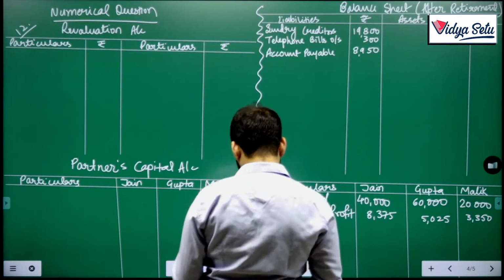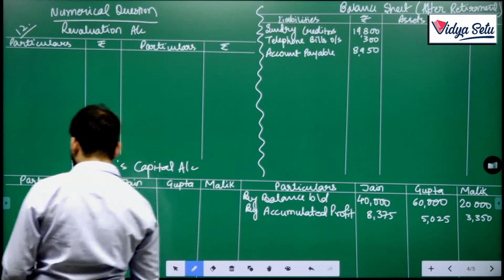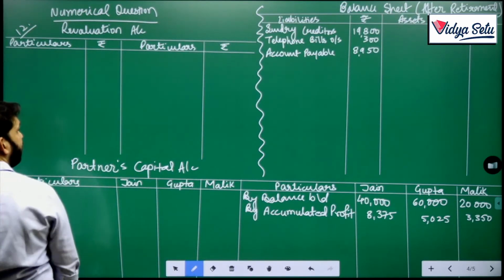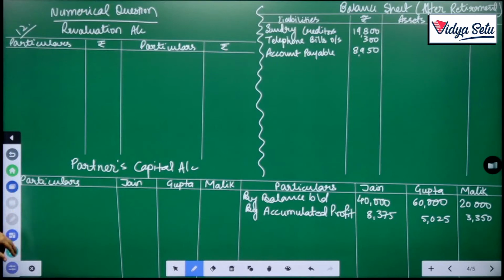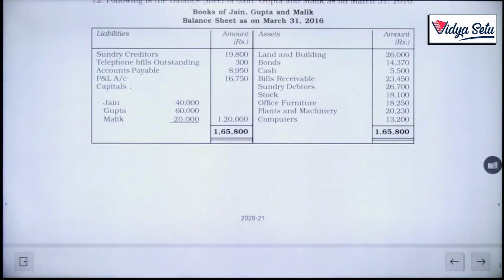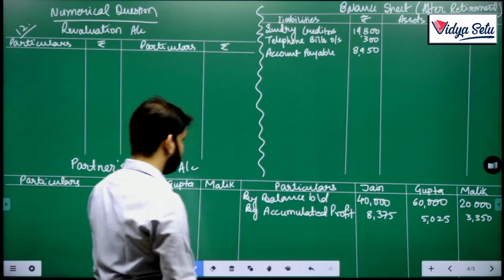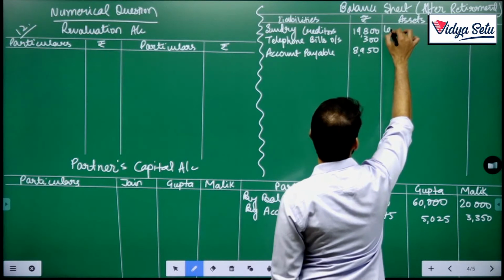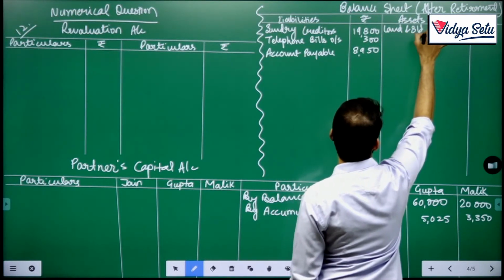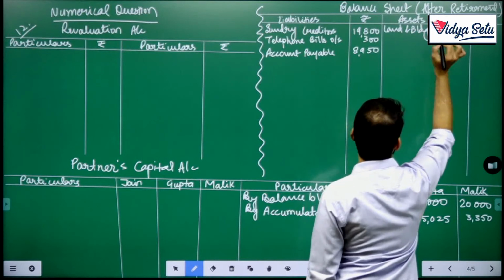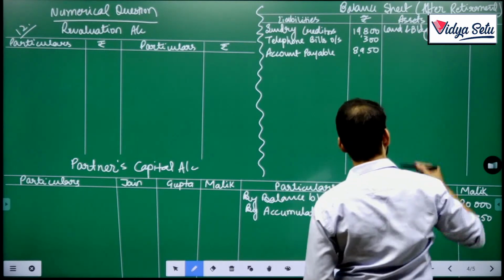Yes. Okay. Then let's look at the asset side. Liability is all done. Let's look at the asset side. So many revaluations. Land and building, there is nothing in bonds, cash, BR, debtors, there is stock, there is furniture, there is plant machinery, there is computer. Okay. So, land and building 26,000.